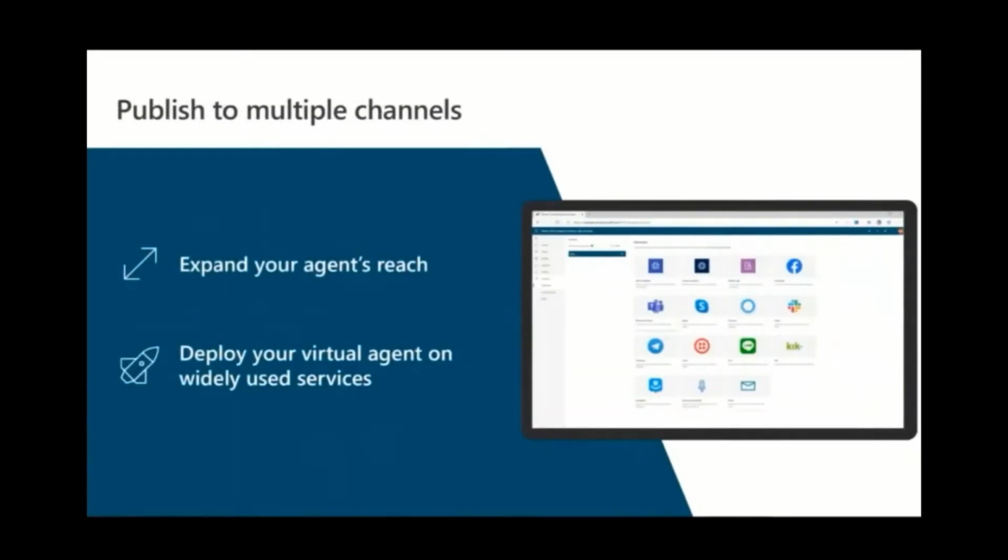So one of the continuous asks which customers have these days is the expectation around choice of channels and devices through which they expect to receive service, and the consistency around it. So somebody wants to have the same conversation on Microsoft Teams, on a website, on a Facebook channel, on Slack, on Telegram. So Power Virtual Agent can be published to all of these multiple channels and maintain a consistency between them.